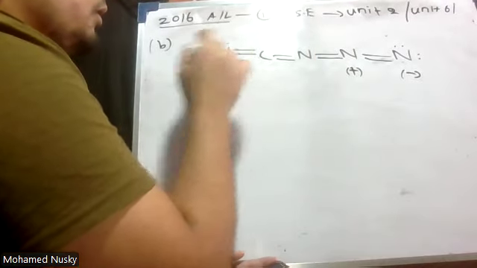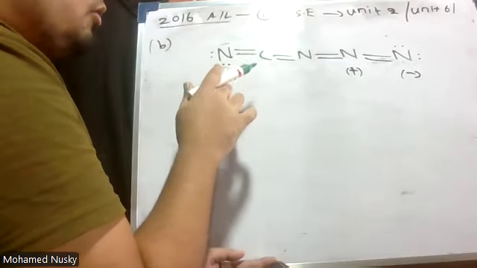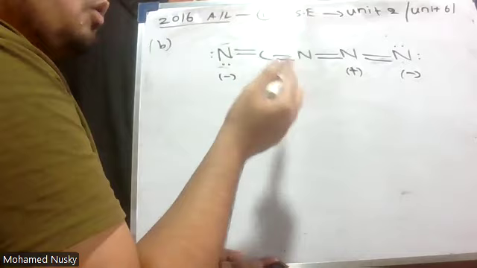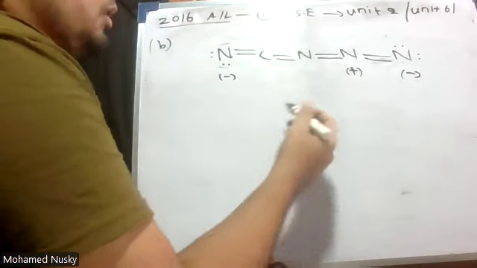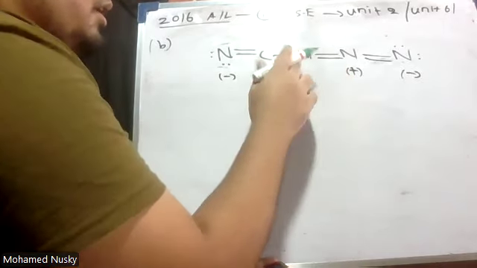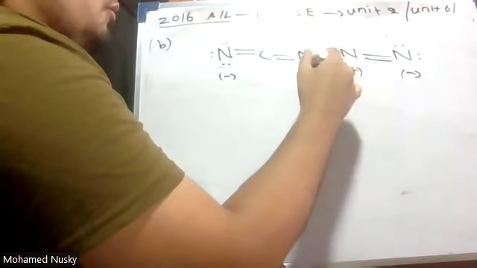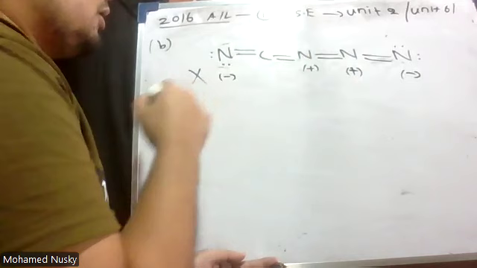1, 2, 3, 4, 5, 6. It should have 5 valence electrons, but it has 6 valence electrons. There is an extra electron, therefore a negative charge. Here, no formal charge. Here, 5 should be the valence electron count, but it has only 4 valence electrons, therefore it should have a positive charge. Is this a stable structure? No, it's not a stable structure.